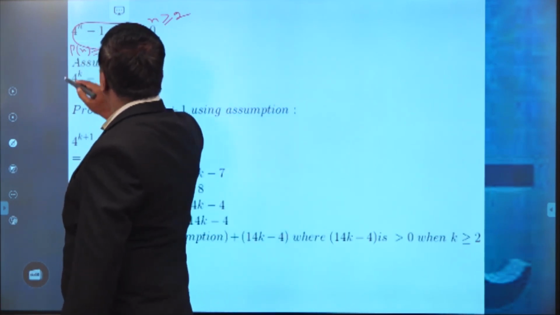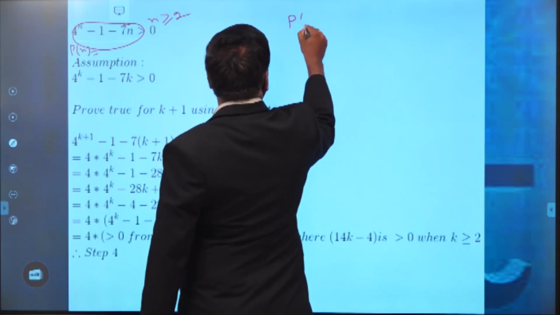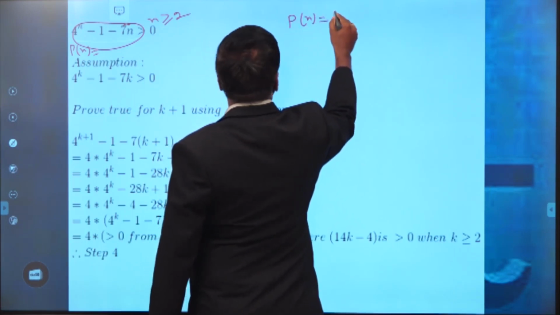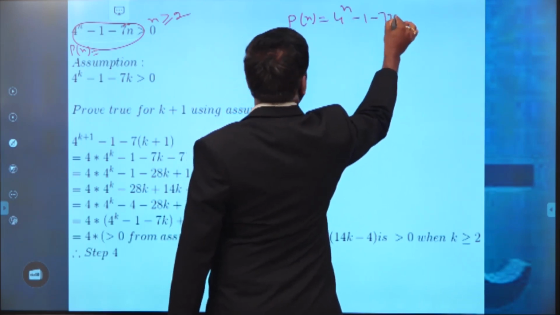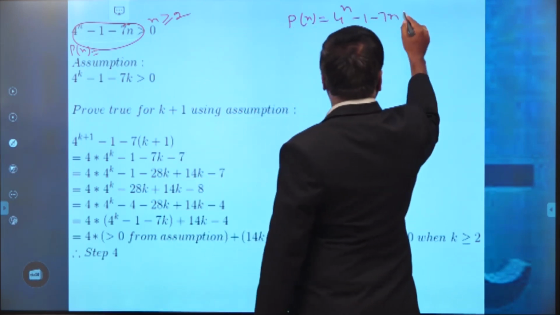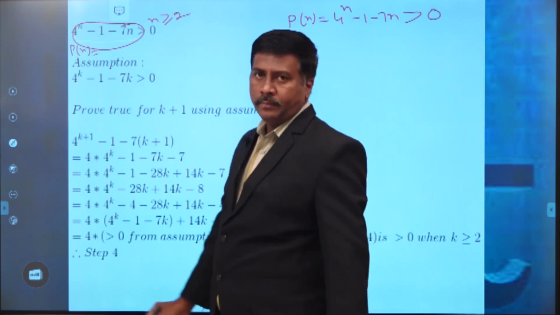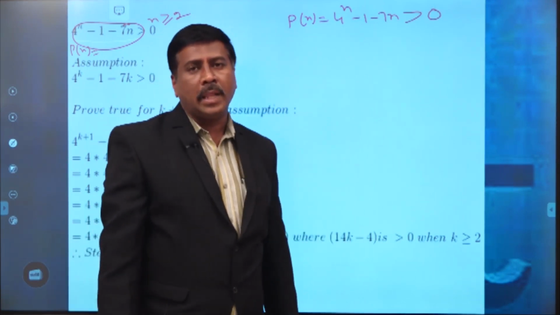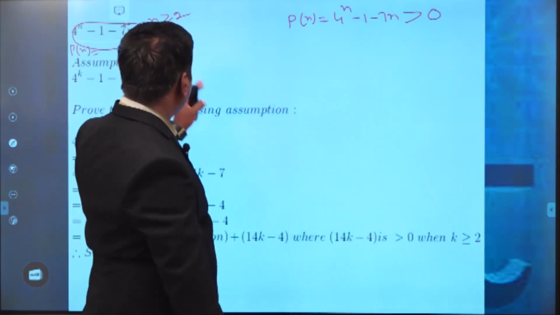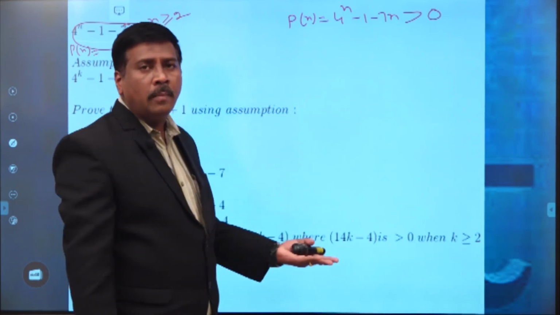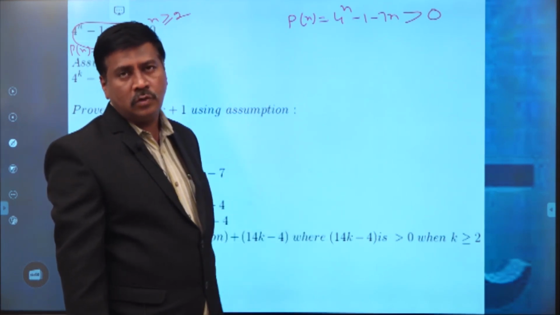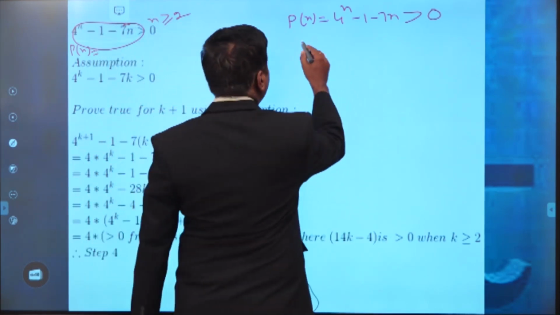P of n is equal to 4 power n minus 1 minus 7n, so this must be greater than 0. This is the inequality. This we have to prove by using mathematical induction. Here the n value must be greater than or equal to 2, because the condition is not applicable for n less than 2. So this is how it happens.